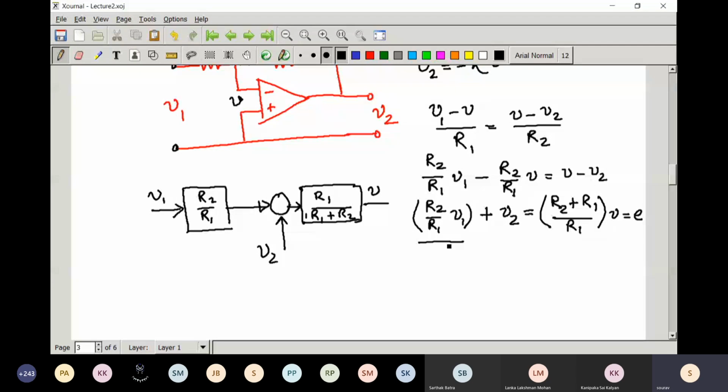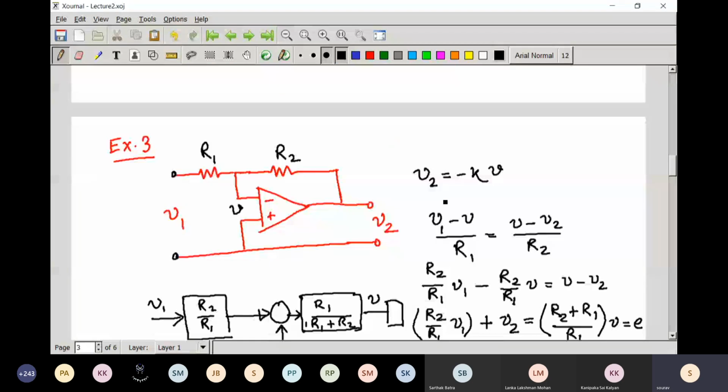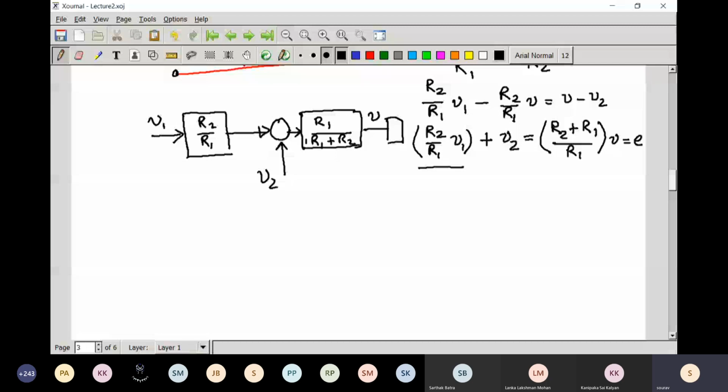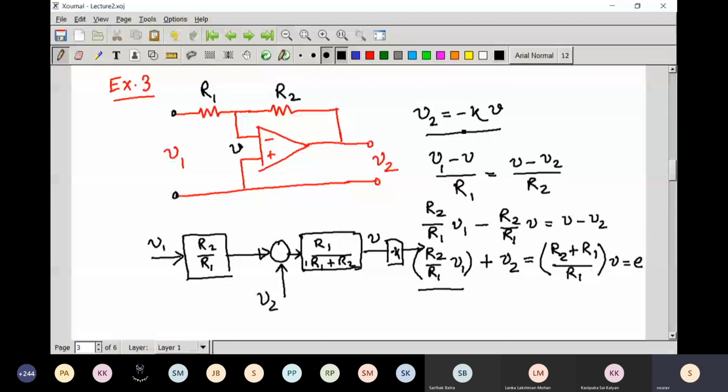So this is the term you will get here, and if you multiply it with R1, you will get V. Now if you multiply this V, and then multiply with minus K, you will get E. If you multiply it with this one, you will get V2 here, and this is actually that feedback.